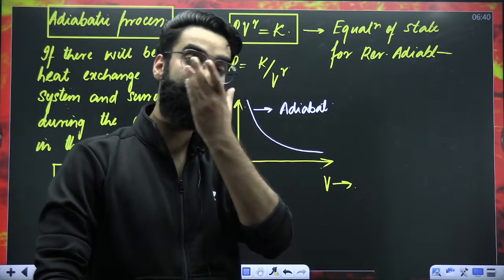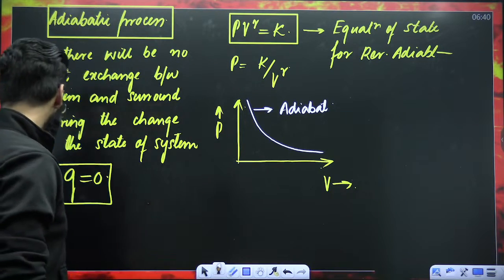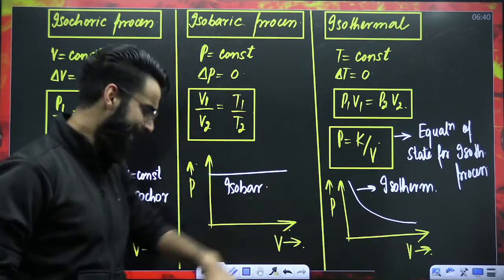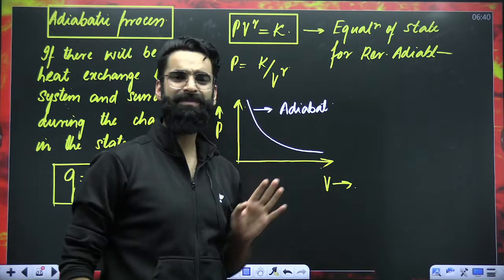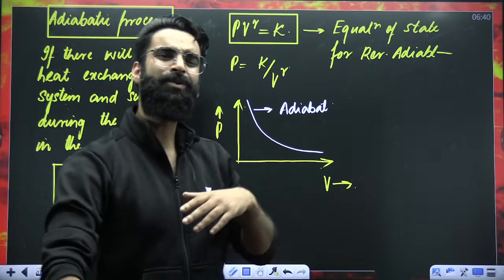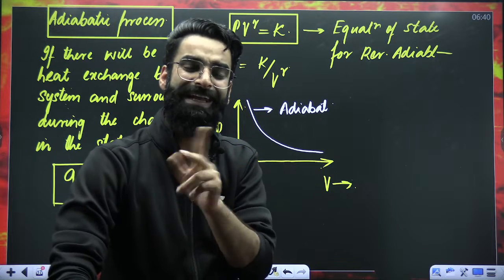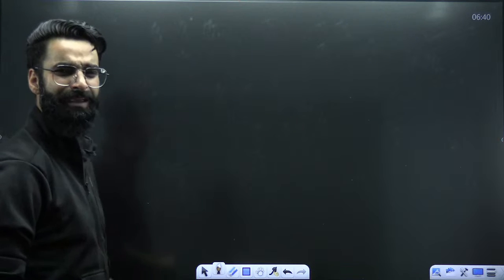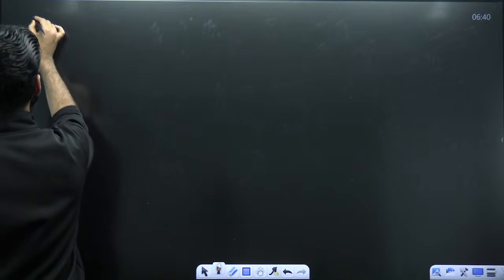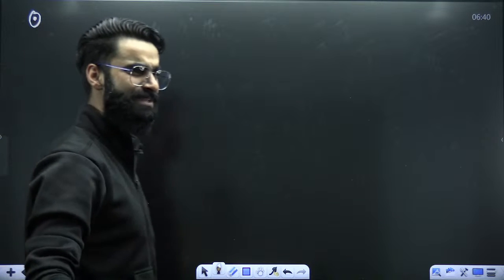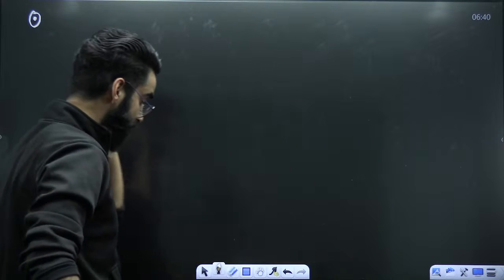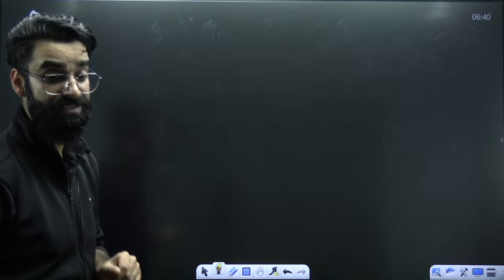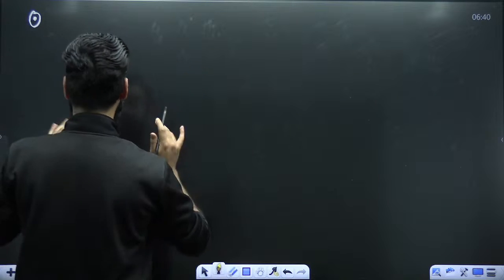Now you tell me one thing. In case of an isothermal process, the PV graph was a hyperbola, right? And in case of an adiabatic process also, the PV graph is a hyperbola. Now, how can you distinguish between two hyperbolas, whether it's for adiabatic or isothermal? Let me tell you one simple trick. Or let me write the concept first of all. I'm not going to derive the concept because that's of no use to you. Just remember it. And later on, after 1-2 minutes, I'll be giving you one trick as well. That trick is important. Leave the trick aside right now. Let me write the concept.